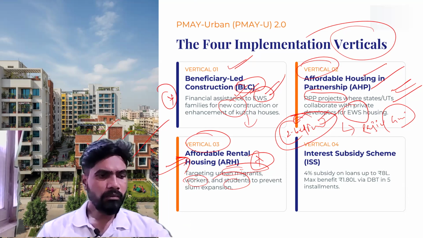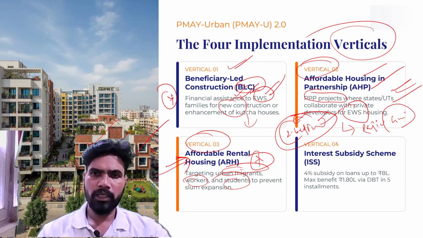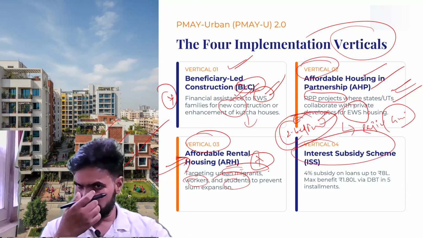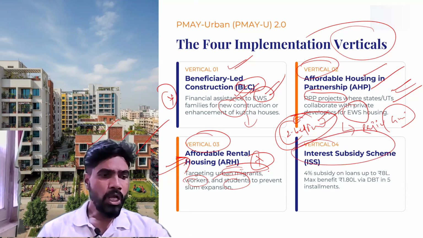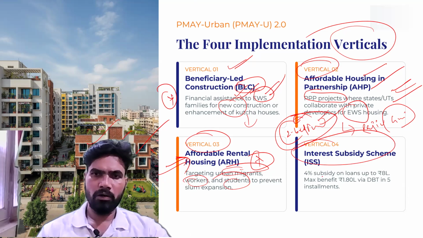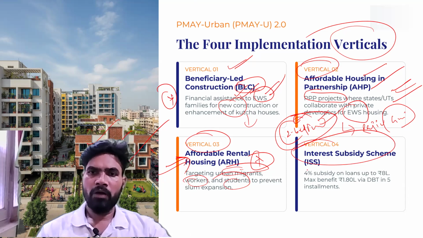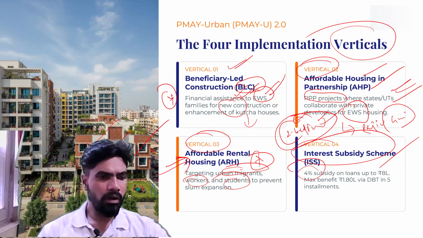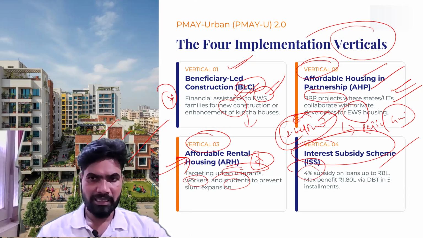Then finally, the fourth component is the interest subsidy scheme. In this, the government will facilitate a 4% subsidy on loans up to 8 lakh rupees for the people who want to construct their house.